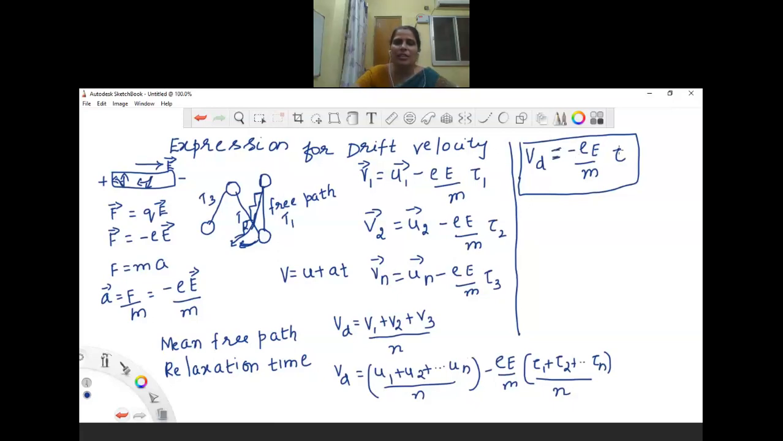Here e is the magnitude of the charge of the electron and m is the mass of the electron, and capital E is the electric field we applied, and tau is the relaxation time. And this tau mainly depends on the material as well as the temperature.